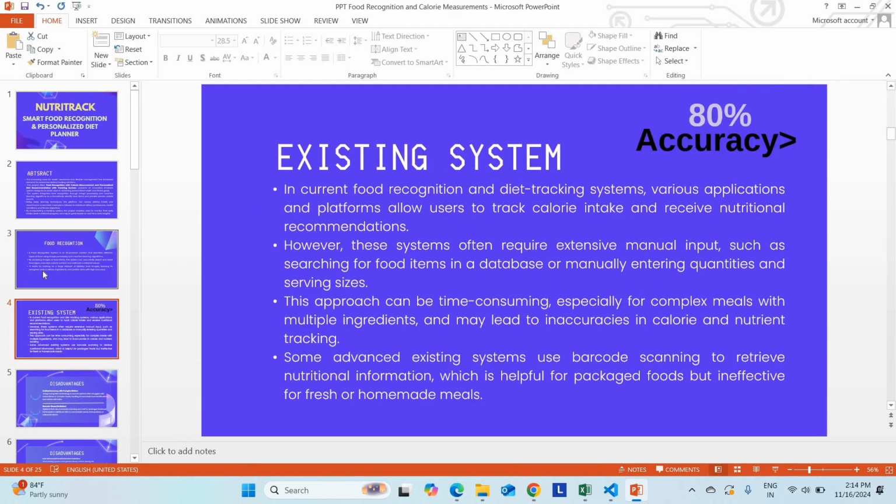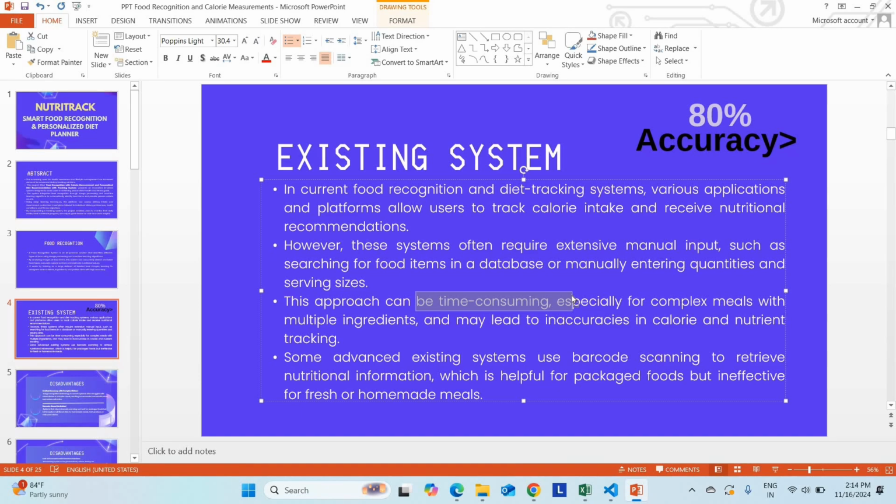As we mentioned earlier, the current system produces only 80% accuracy. That is very low compared to the current standard. As well as this, the existing system takes too much time to calculate the calories and to recognize the food. The existing system is also a manual system. It's not an automatic system. It can't find out the serving size. Serving size means if you are taking 2 idli, it will predict idli only. But in our system, we are going to predict 2 idli, so that means that much calorie you are going to intake. It will predict perfectly, but the existing system won't predict multiple foods.